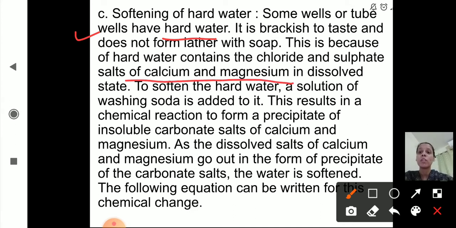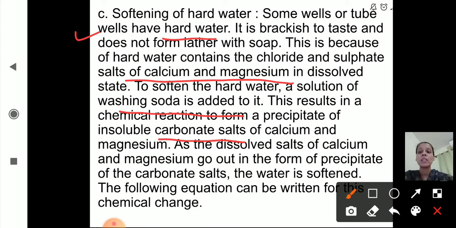To soften the hard water, a solution of washing soda is added to it. This results in a chemical reaction to form a precipitate of insoluble carbonate salts of calcium and magnesium. As the dissolved salts of calcium and magnesium go out in the form of a precipitate of the carbonate salts, the water is softened.